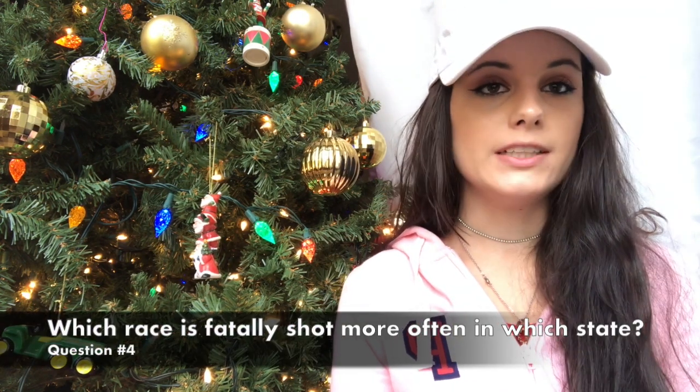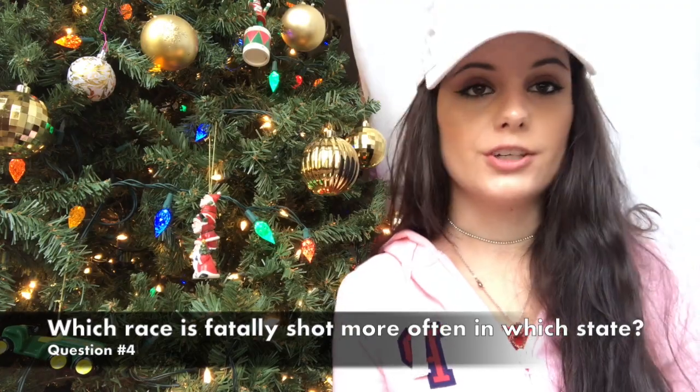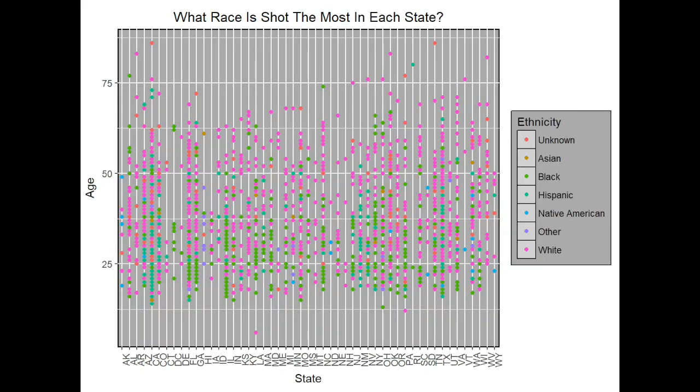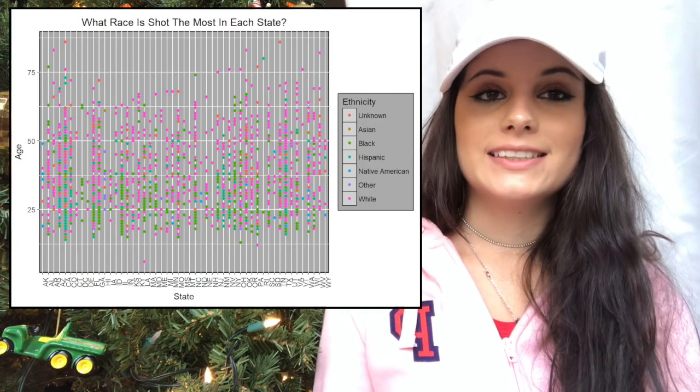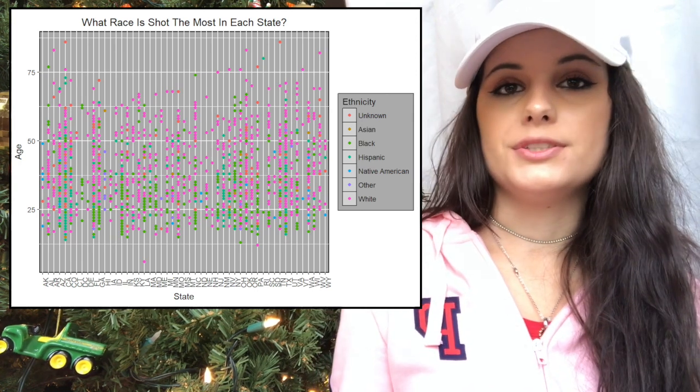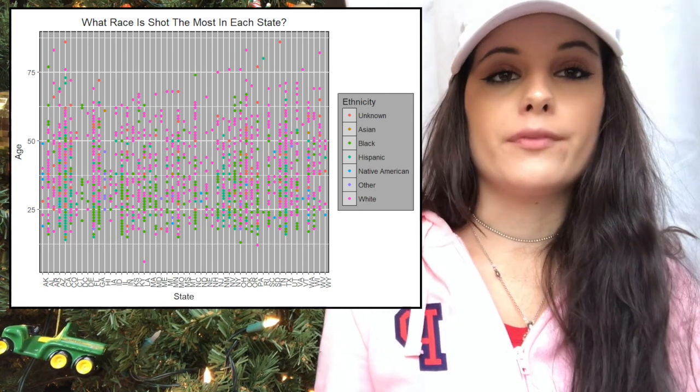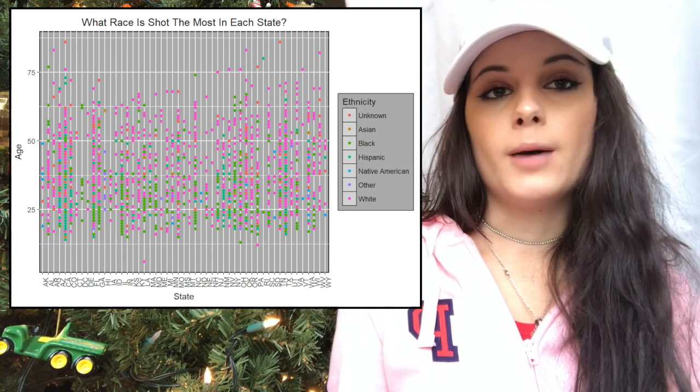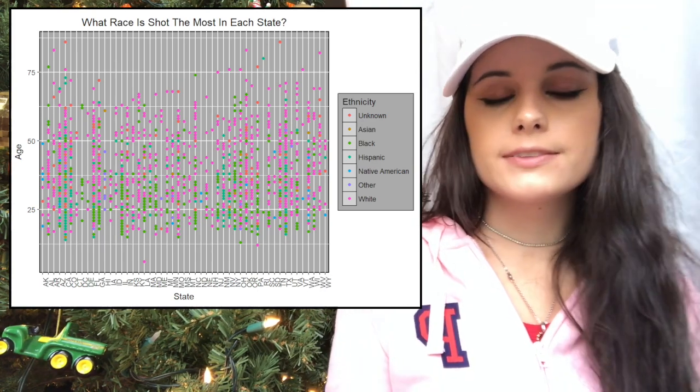Now on to the next question. Which race is fatally shot more often according to the state in which the accident occurred? From observing this graph, you can see that Illinois actually has the highest rate of fatal police shootings towards black individuals. It's also important to note that California actually had the highest rate of Hispanics being shot by police, while Alaska had the most Native Americans being shot by police. And lastly, it's safe to say that whites and Asians are equally distributed throughout the graph, so there isn't one state that dominates the fatal police shootings for that race.